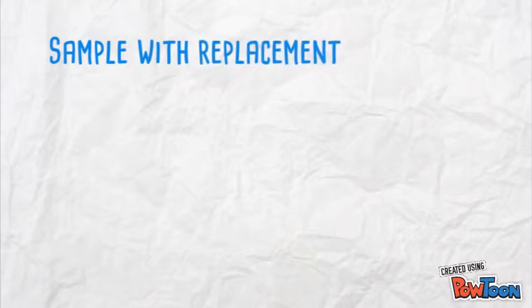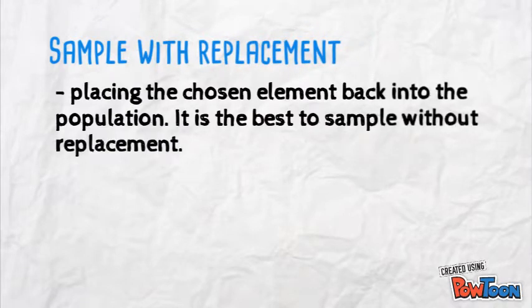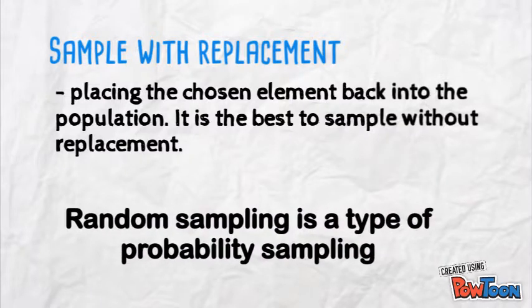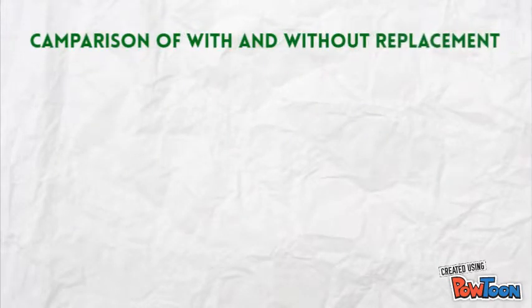Sample with replacement: placing the chosen element back into the population. It is best to sample without replacement. Random sampling is a type of probability sampling. Here is the comparison of sampling with and without replacement.